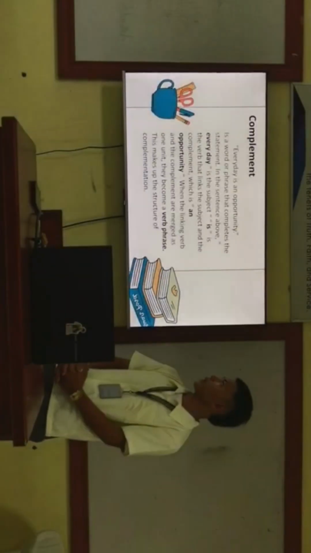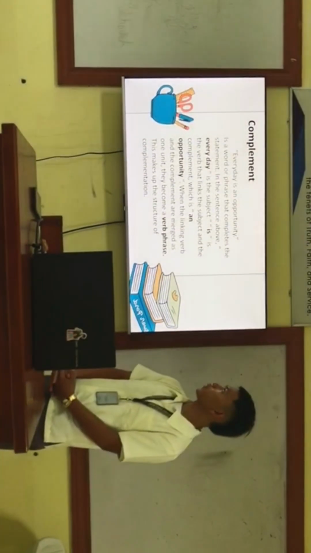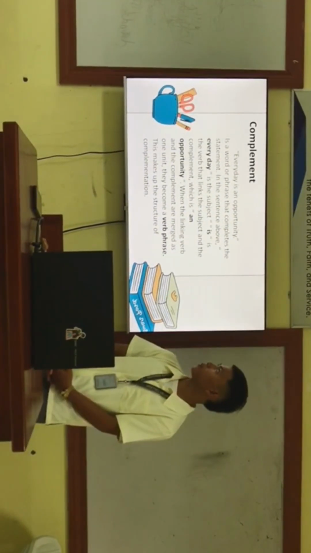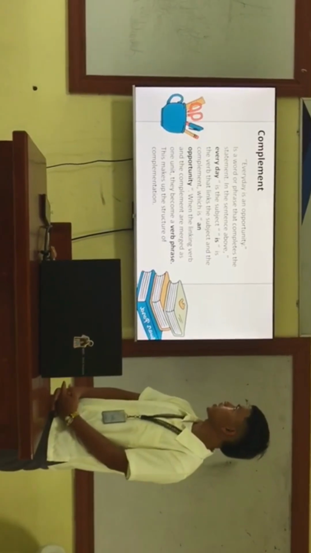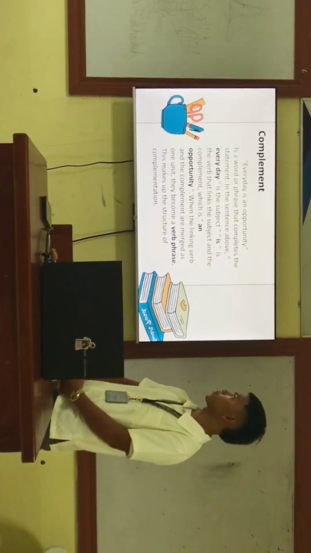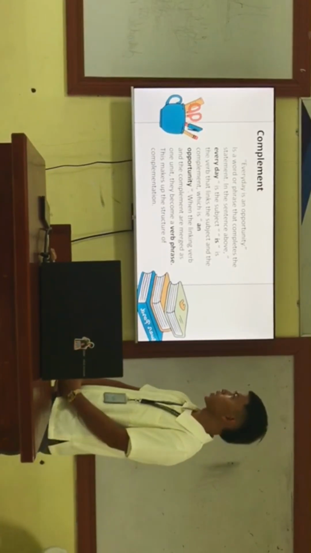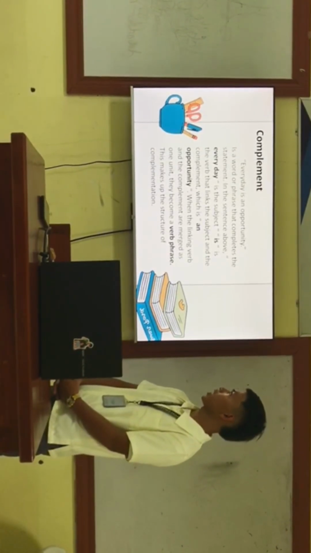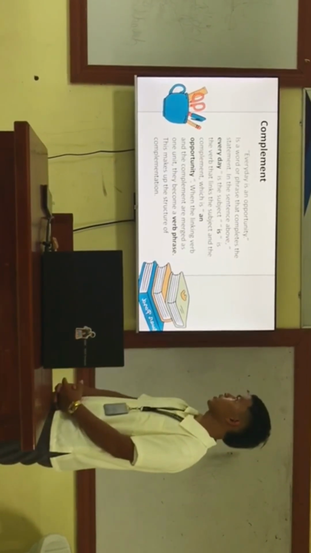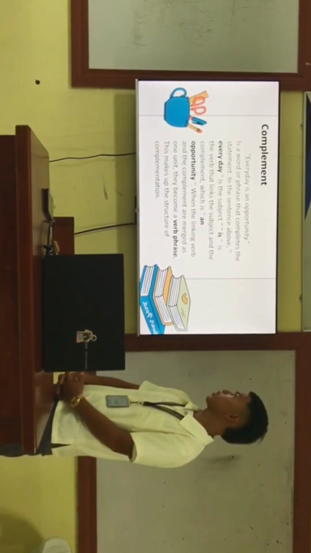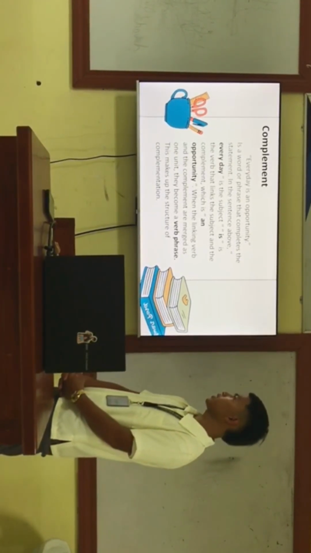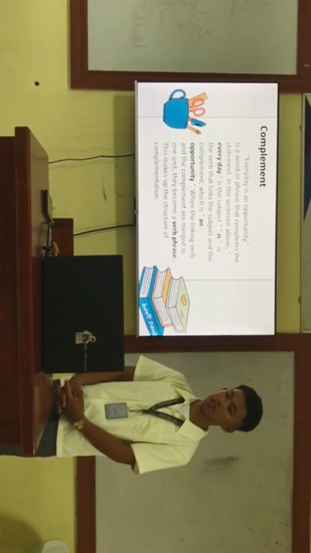Let me define complement. A complement is a word or phrase that completes the statement. So, there are examples above. Every day is an opportunity. In the sentence above, every day is the subject, is is the verb that links the subject and the complement, which is an opportunity. So when the linking verb and the complement are merged as one unit, they become a verb phrase. This makes up the structure of complementation.